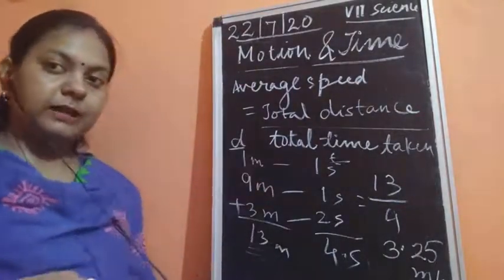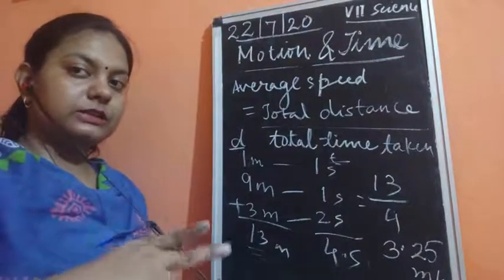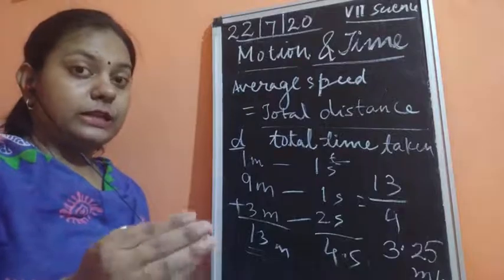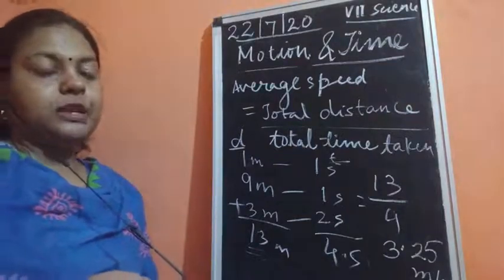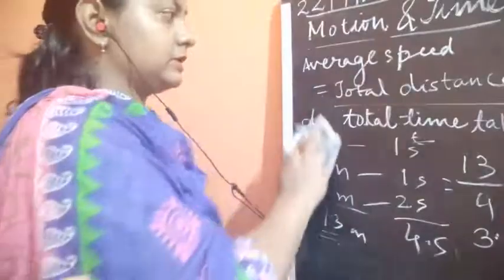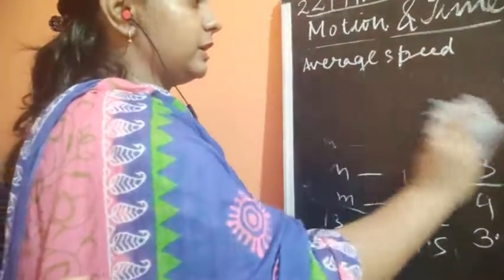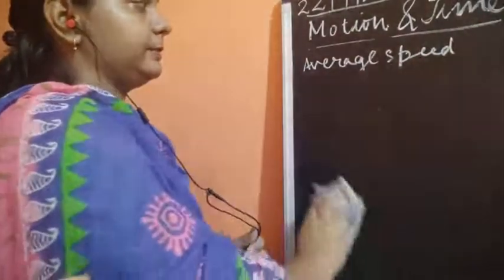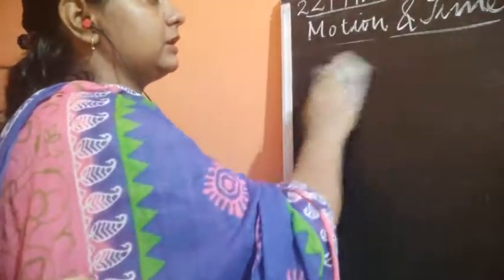By comparing these two things, total distance upon total time, we could easily take out the average speed. This formula always works whenever you need to find the average speed for any vehicle.